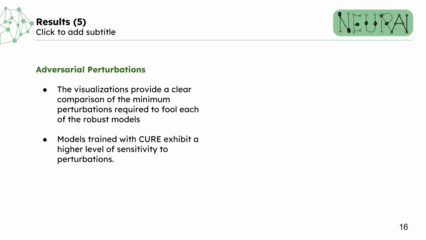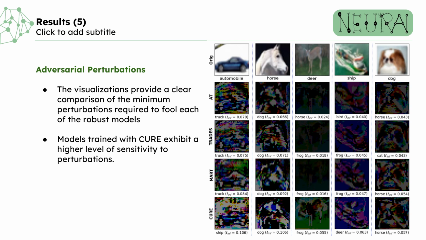Further, we also visualize adversarial perturbations that showcase the minimum perturbations needed to deceive each robust model. For example, in the figure, we see that CURE requires a larger perturbation. These values are displayed below each image. So CURE requires a larger perturbation to make an incorrect prediction compared to other methods. This means that it is more difficult to deceive models trained with the CURE framework.